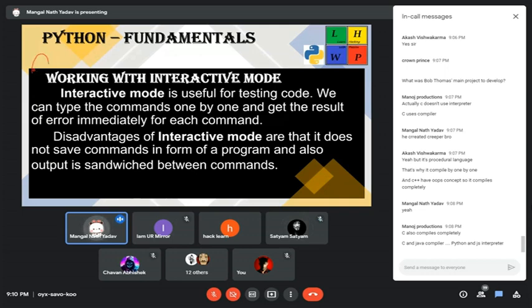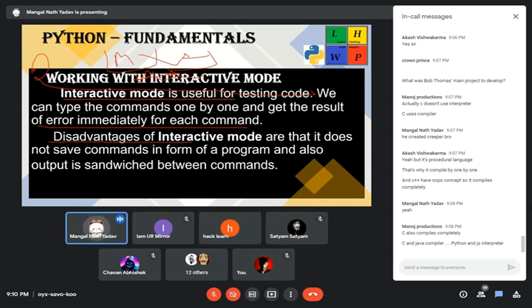Python has two modes: interactive mode and script mode. Interactive mode is useful for testing code. We write code and press enter, and it immediately gives the output. There is no delay. It will also give an error immediately if there is an error in that command. It's like a command line interface: we give a command and it gives the output.